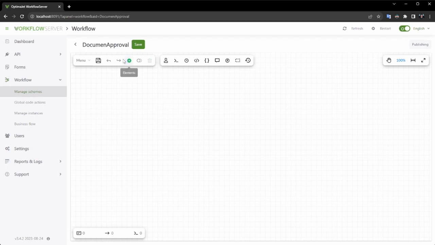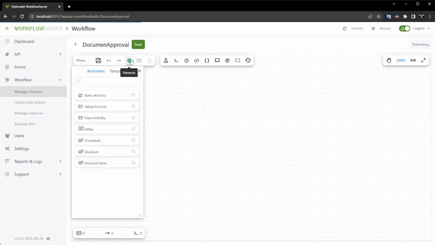This is a Workflow Designer, a graphical workflow engine component that can be seamlessly embedded into your application. Let me walk you through the process of creating a diagram step by step. First, I will open the Elements drop-down menu, which you can expand either by connecting plugins or by writing your own plugins. Next, I will add 4 new activities, with each one representing a different step in the workflow.